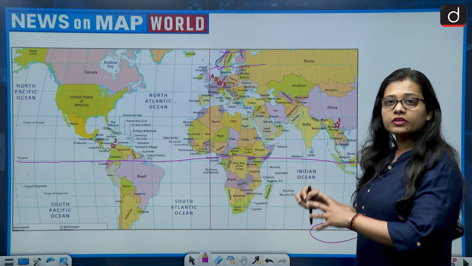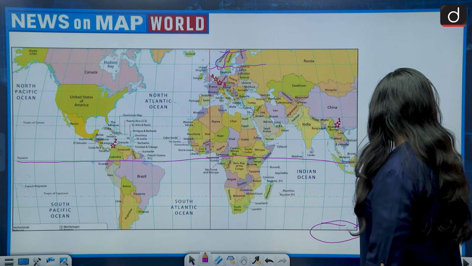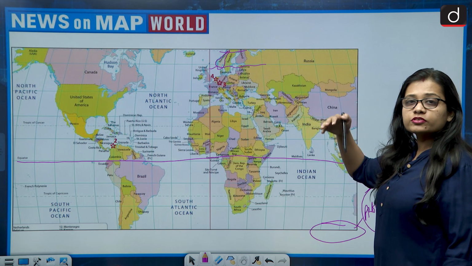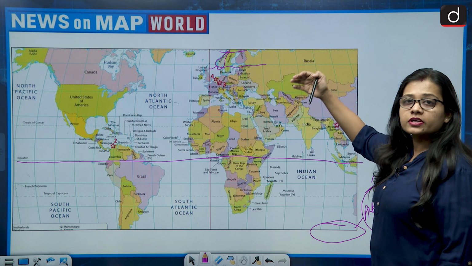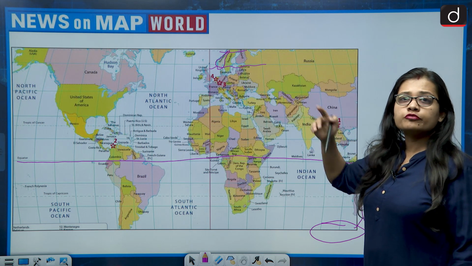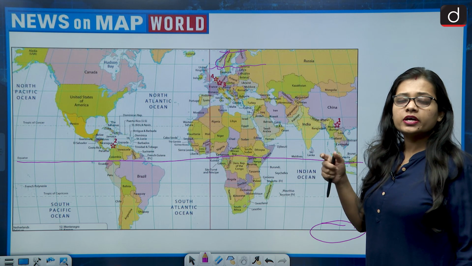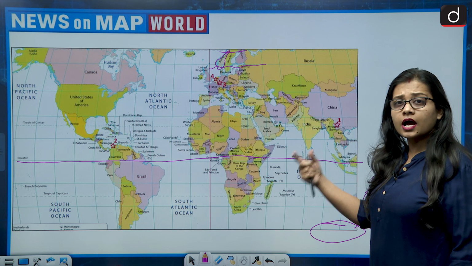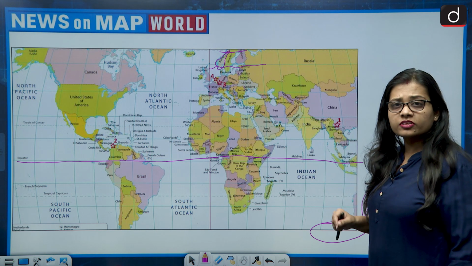Now, when the sun remains in the southern hemisphere polar region, the countries present in the northern hemisphere, that is the Arctic region, are not able to receive light for some times of the year, and the countries specifically lying in the Arctic Circle are not able to receive sunlight.